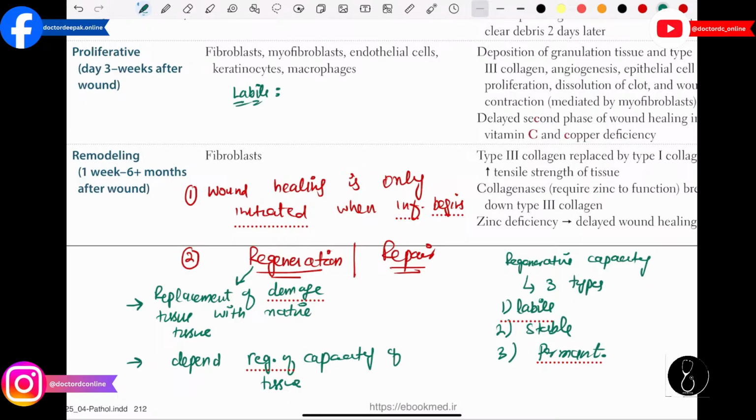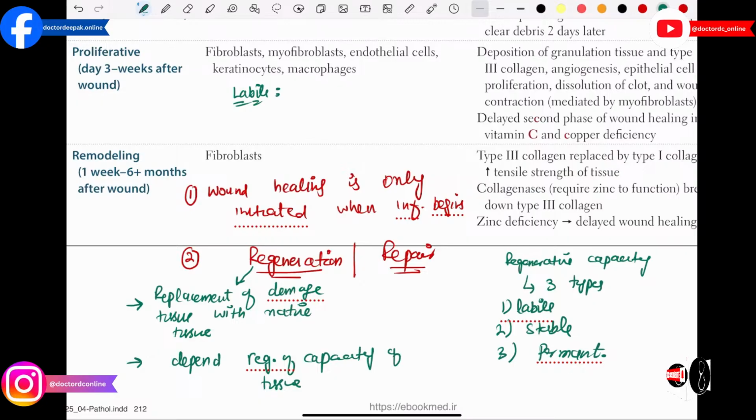What is our definition? First of all, labile tissues possess stem cells that continuously cycle to regenerate the tissue. So this is a very important point you have to remember. Labile tissues possess stem cells that continuously cycle to regenerate the tissue. What are the examples of these labile tissues in which the stem cells are continuously proliferating to regenerate the tissue?